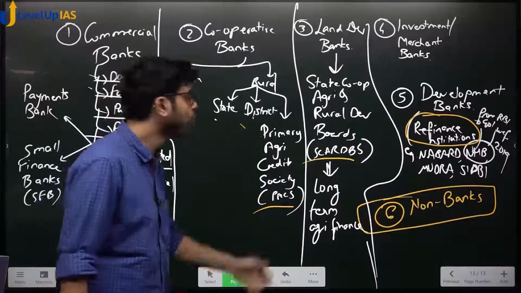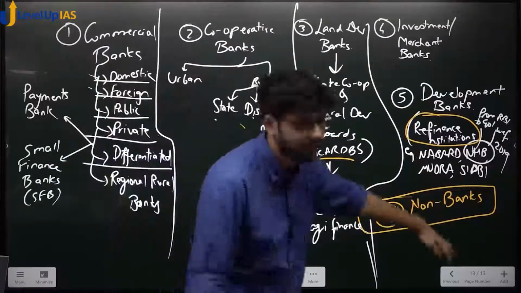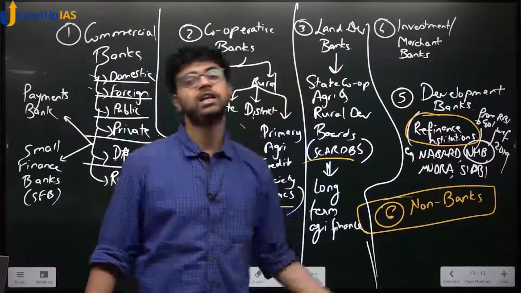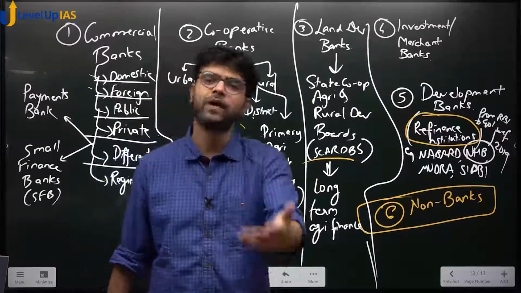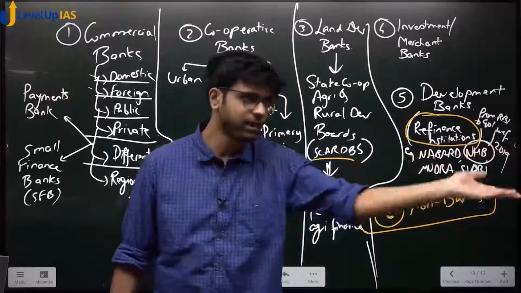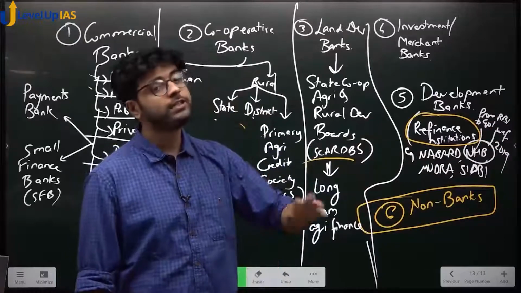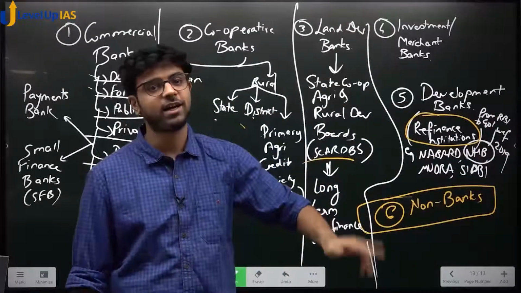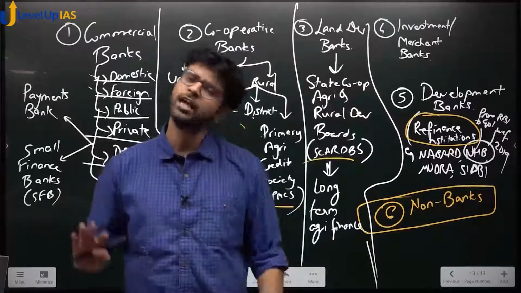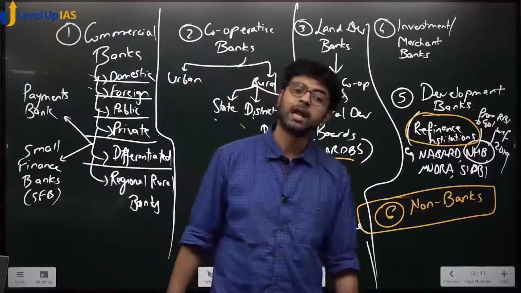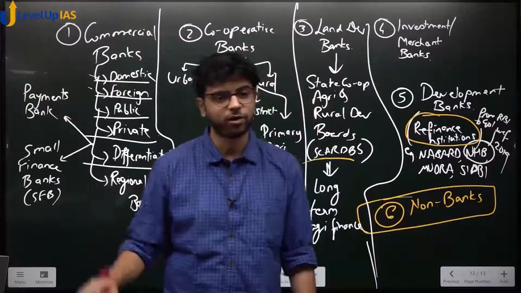Who gives money to these? NABARD gives money to these. Hence, NABARD is a refinance institution, not a financing institution. Who is your financing institution? Your bank, it is giving you finance. Who is giving finance to your financier? A refinance institution. These do not deal with people directly in normal circumstances. Remember, RBI also does not deal with people directly in normal circumstances.